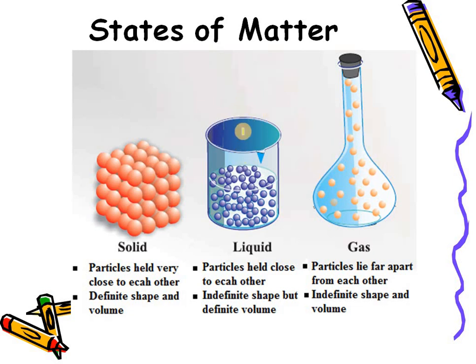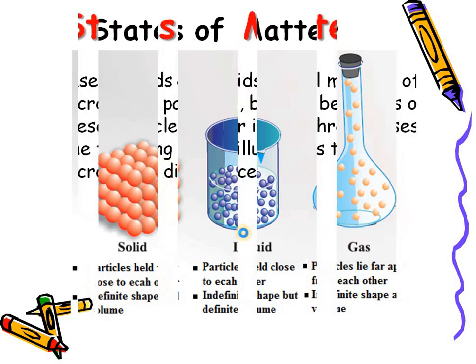We can take an example. For example, we can put 5 ml water in a beaker. It will take the shape of the beaker, but if we put 5 ml water in a pipeline, it will take the shape of that. So that is why the volume of a liquid is fixed, but the shape can be changed.